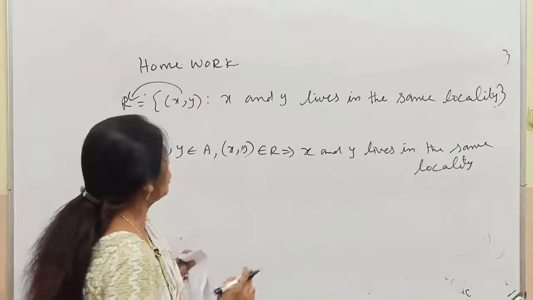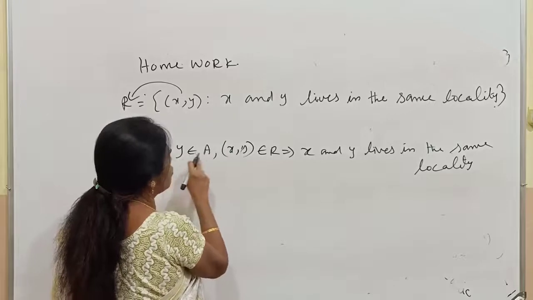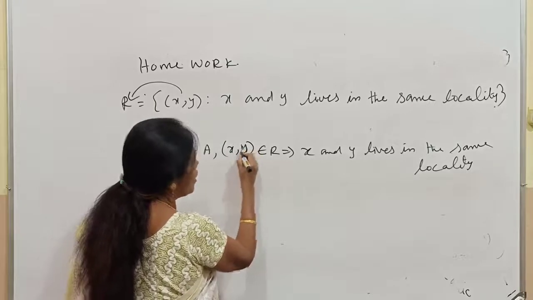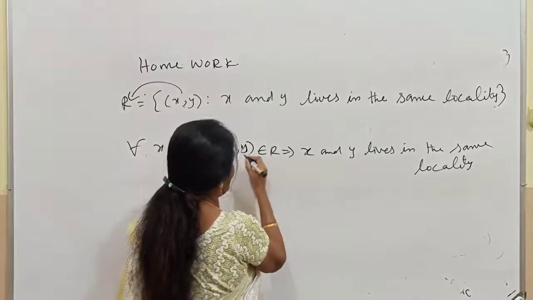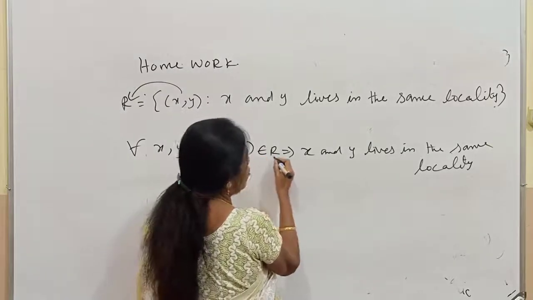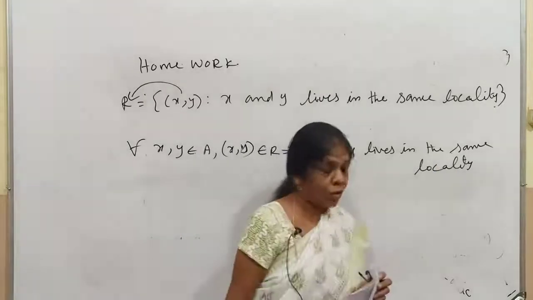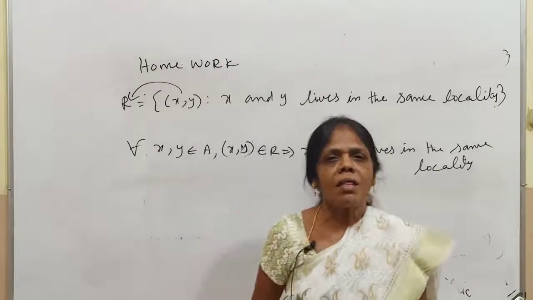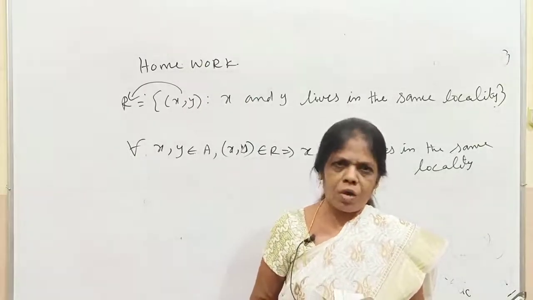For reflexive, here only one element comes, y will not come. For all x belongs to A, what will you say here? Instead of x, y, y should be replaced by x. x, x belongs to R implies x and x live in the same locality. That means any person himself will be living in the same locality.